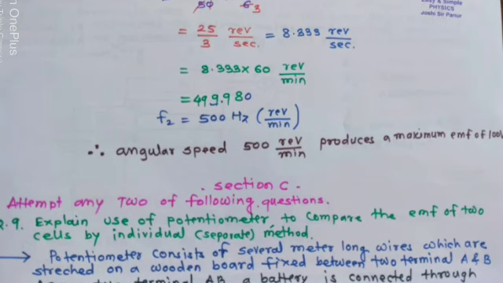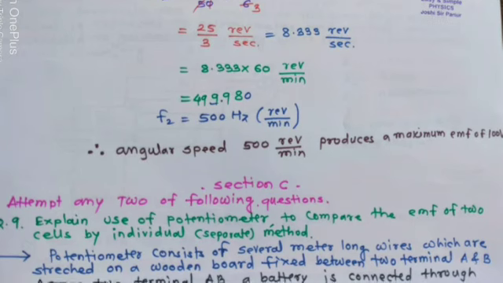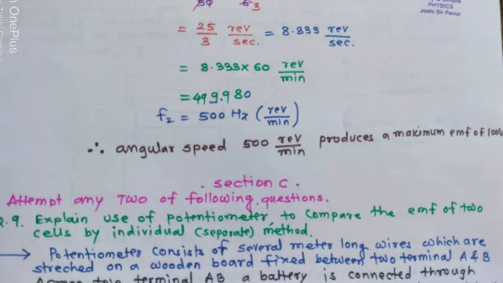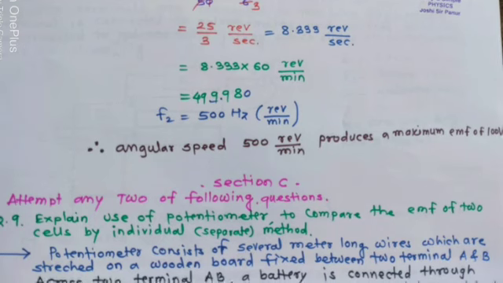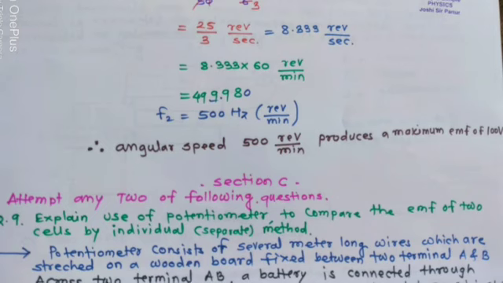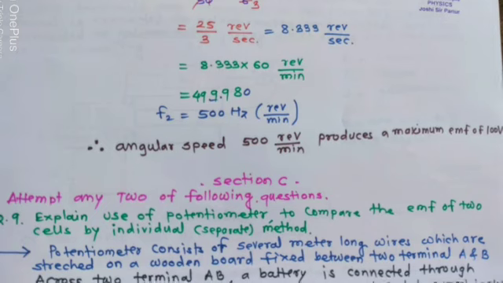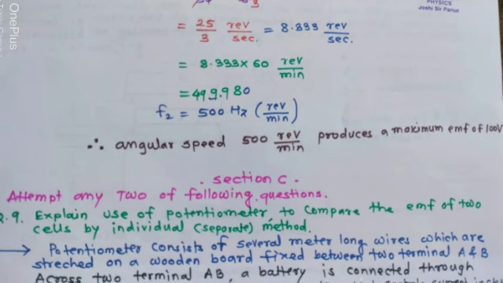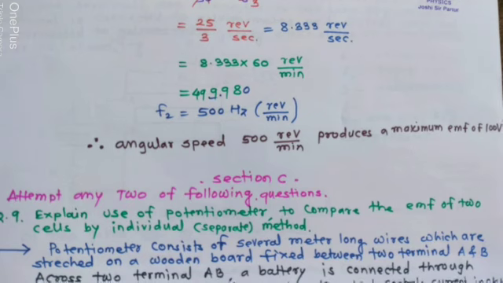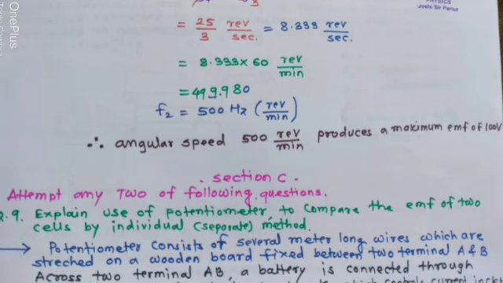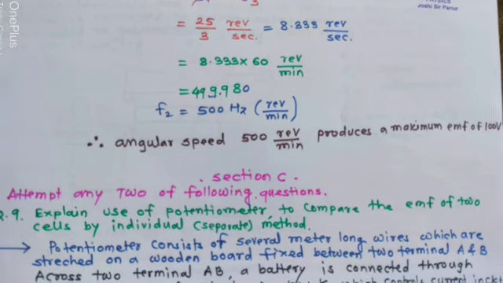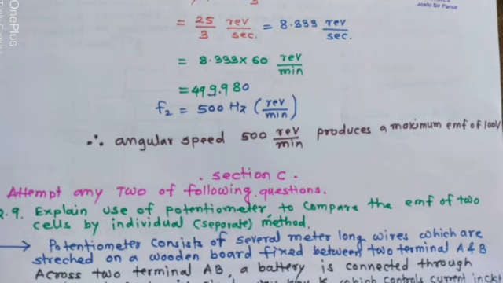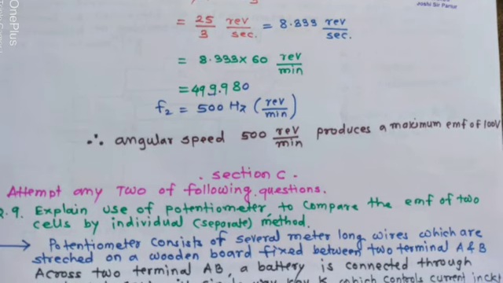So now we see section C. Attempt any two of the following questions. Explain the use of potentiometer to compare the EMF of two cells by individual or separate method. First of all, we have seen the construction of the potentiometer.